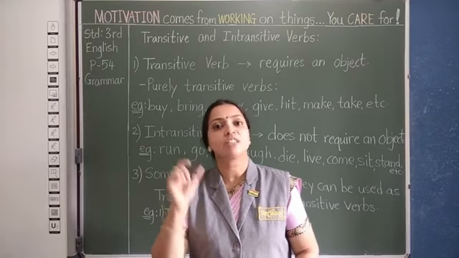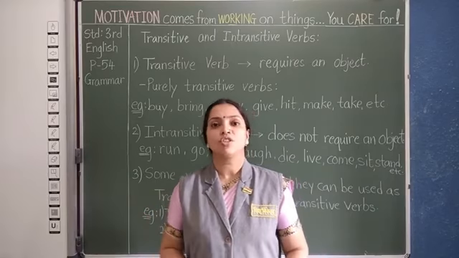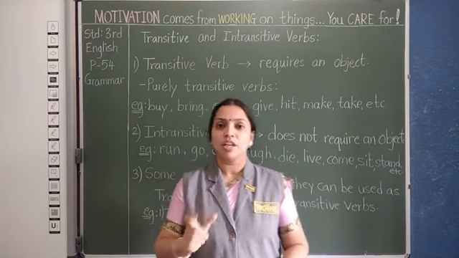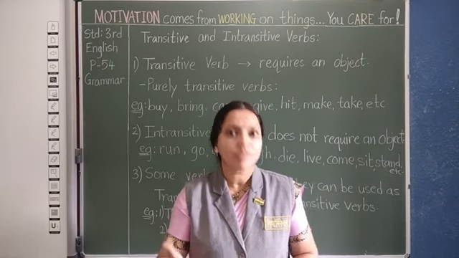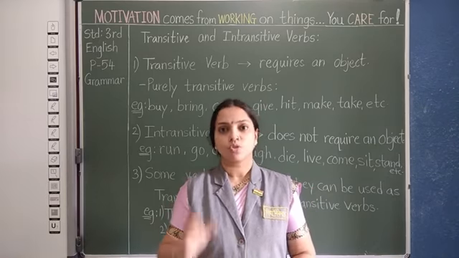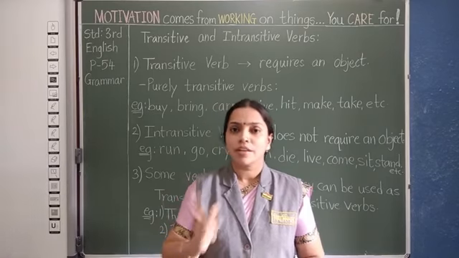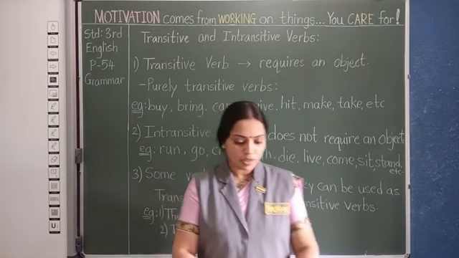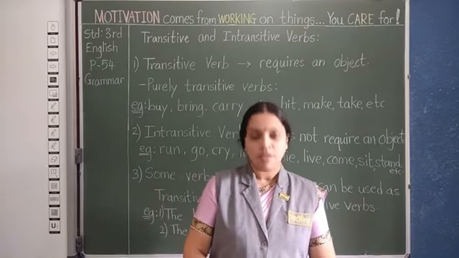So here you have to ask the question, Ram beats whom? The answer is Shyam. So Shyam is the direct object. Understood? Remember this way.